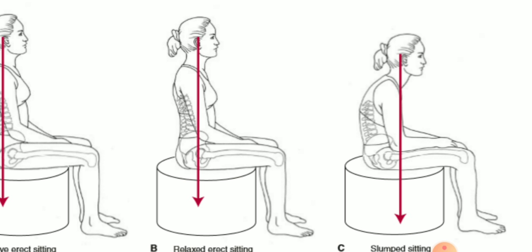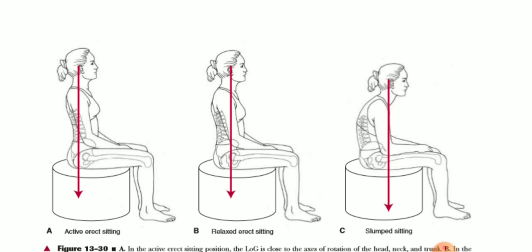So why is this happening? What's the reason behind this slump sitting? Even though we know that slump sitting can give excessive pressure to the spine or some muscular imbalance, why is this happening?